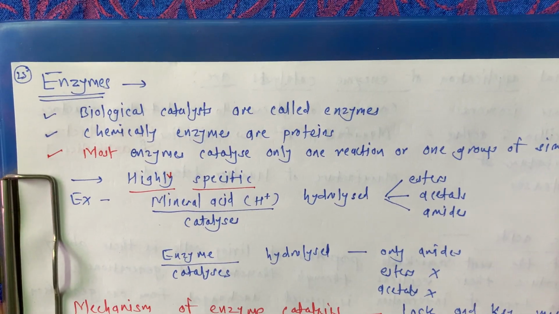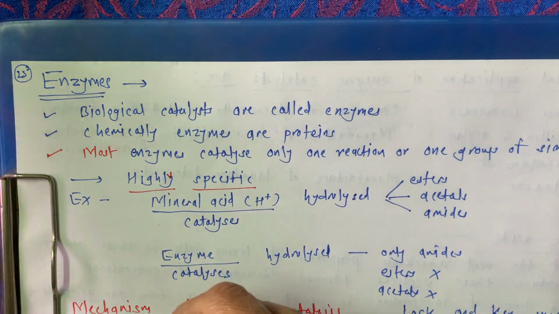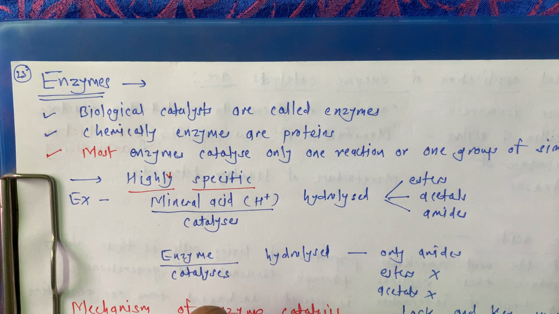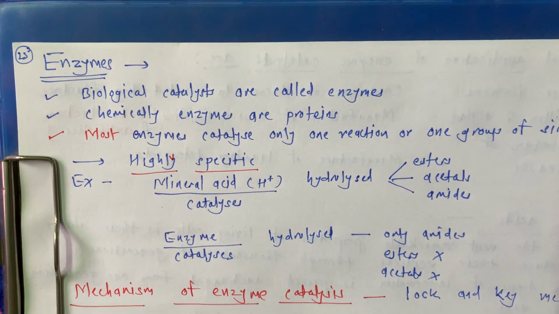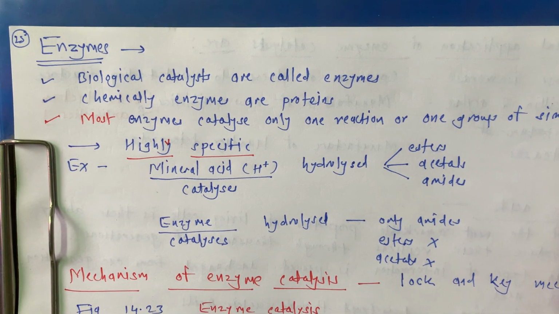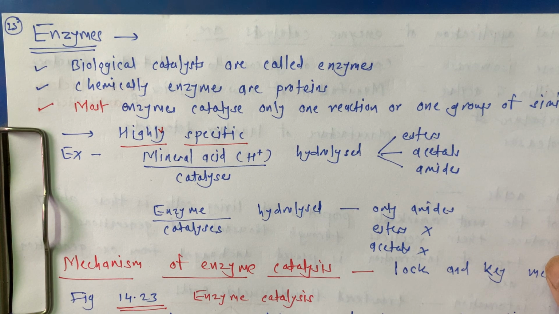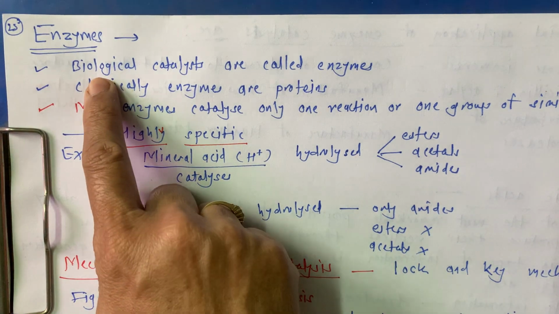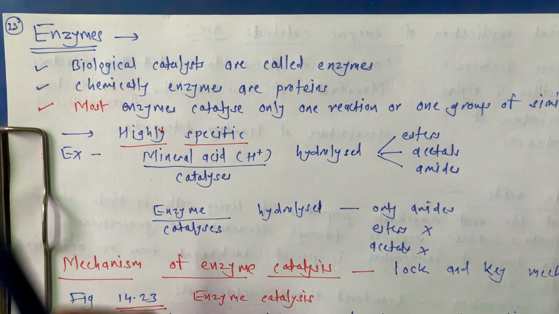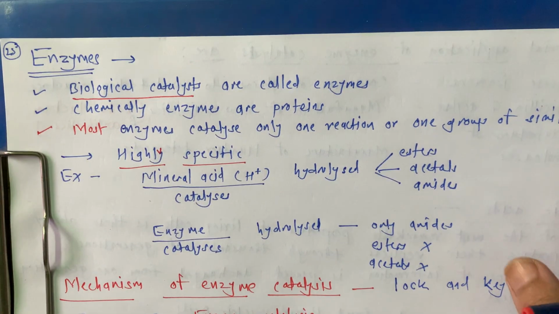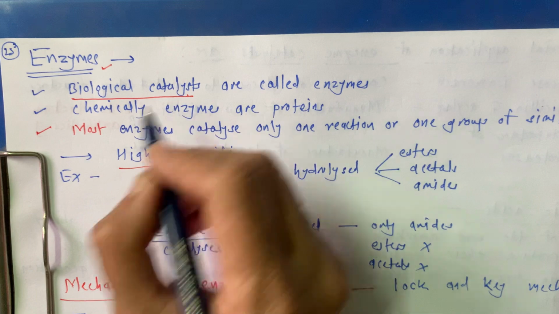Enzymes are very important. They have a very important role in our metabolism. All these things you studied in biology also, but as biomolecules in biochemistry we are going to study them in our chemistry syllabus also. Okay, so these enzymes are nothing but biological catalysts. We know so many catalysts in our chemistry. Now these enzymes are biological catalysts.